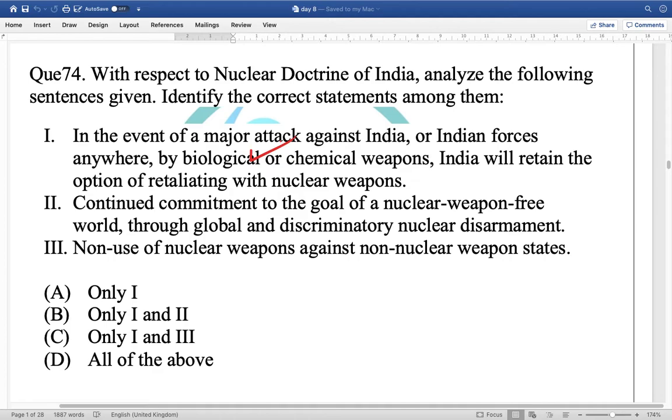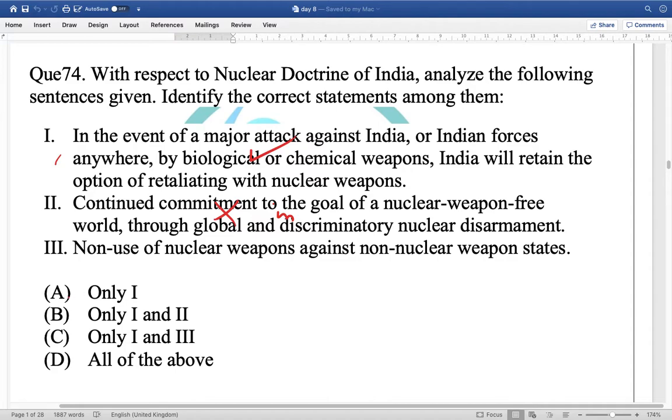Second, continued commitment to the goal of a nuclear weapon free world through global and non-discriminatory nuclear disarmament. No, the second is wrong because it has to be through non-discriminatory nuclear disarmament. There should be no discrimination.